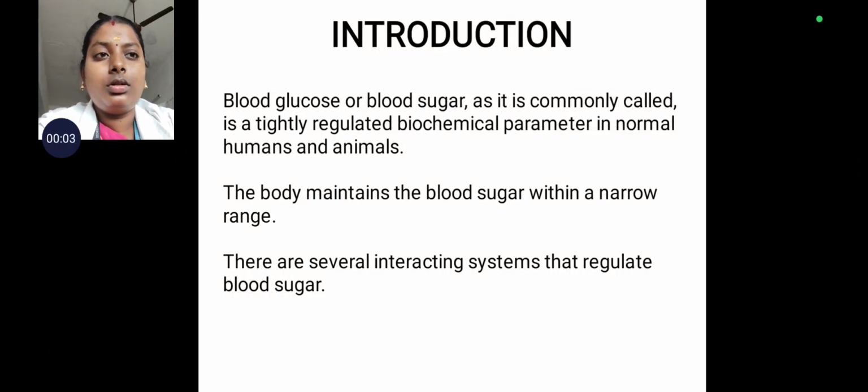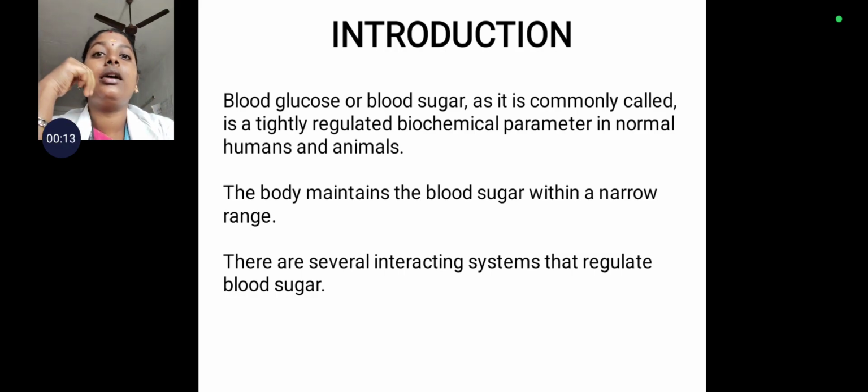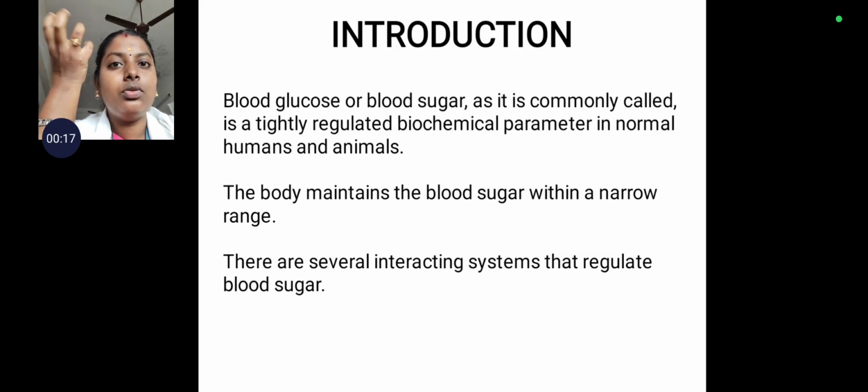So, we have seen already the digestion, absorption and metabolism of carbohydrates, and now we are going to see about the regulation of blood glucose level in our body. So, how is the blood sugar level or blood glucose level regulated in our body?